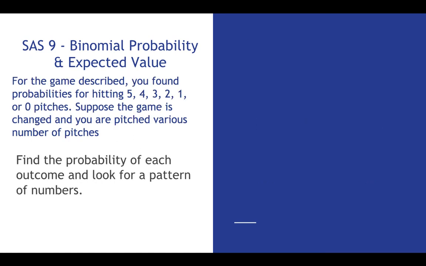So for the game described, you found probabilities for hitting 5, 4, 3, 2, 1, or 0 pitches. Suppose the game has changed and you pitched various numbers of pitches. Find the probability of each outcome and look for a pattern of numbers. So 1 pitch, 1 hit or 0 hits. Half will hit it, half will not. That's based on equal likelihood, right?